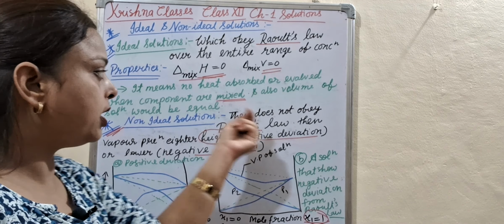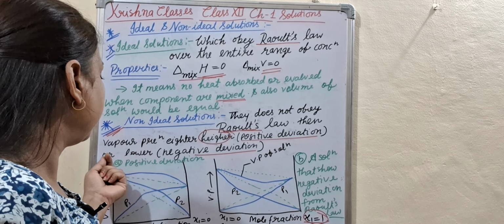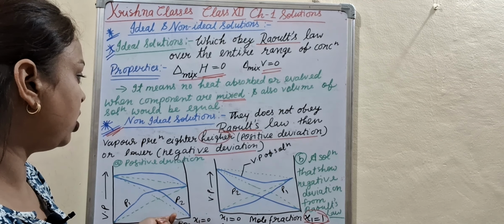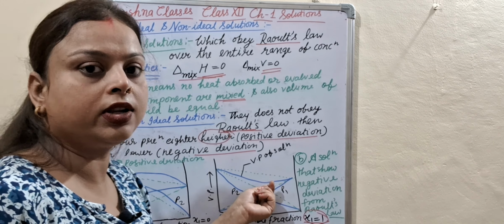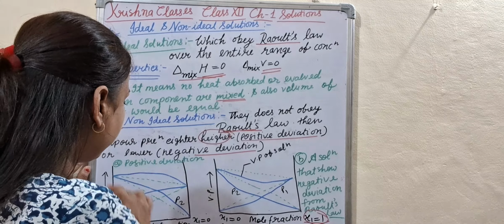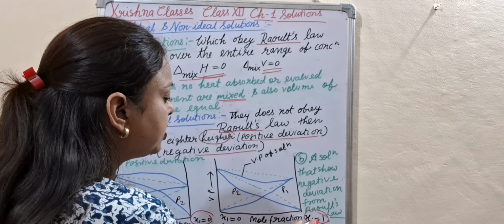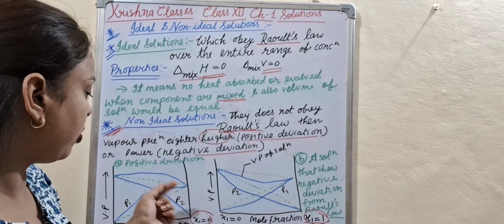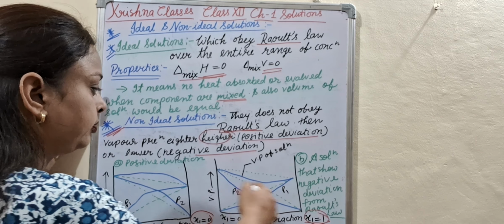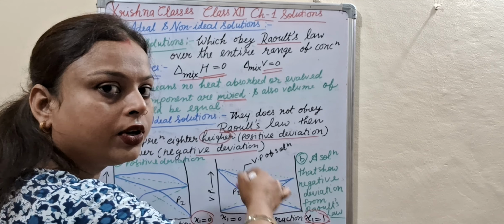Non-ideal solutions do not obey Raoult's law. Then vapor pressure is either higher or lower. When higher, that is called the positive deviation. When lower, that is called the negative deviation. Here what is the difference? In positive deviation x1 is equal to 0 and in negative deviation x1 is equal to 1. Graph also here, first is positive and second one is the negative, down.